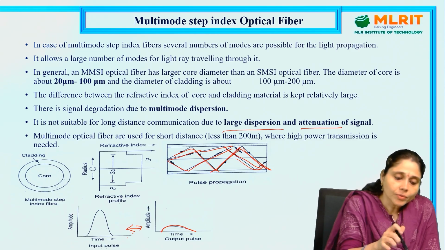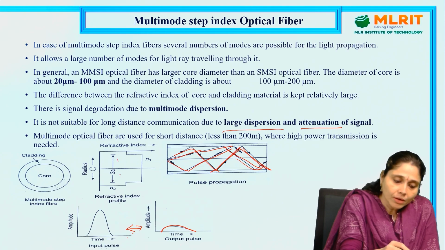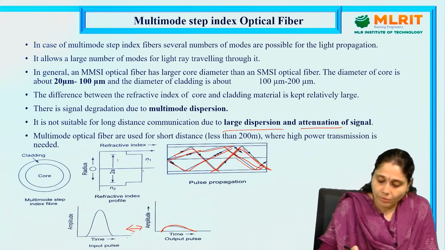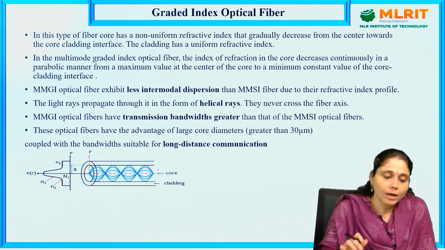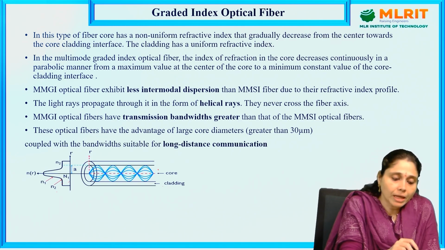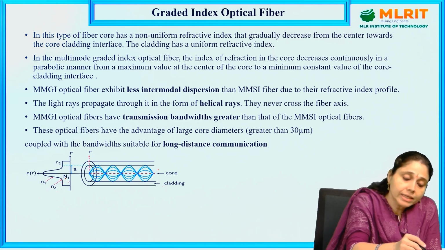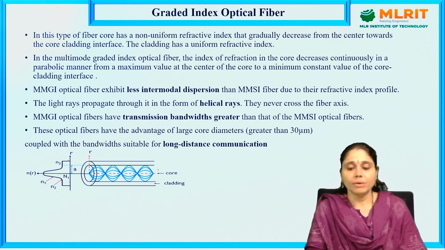Here also the diameter is 2A, and the refractive index is N1, and N2 is the refractive index of the cladding. Okay, so we could observe a large difference in the multimode step index optical fiber, whereas in the gradient index optical fiber, N1 is the refractive index of the core and N2 of the cladding, and there is a slight difference between them.